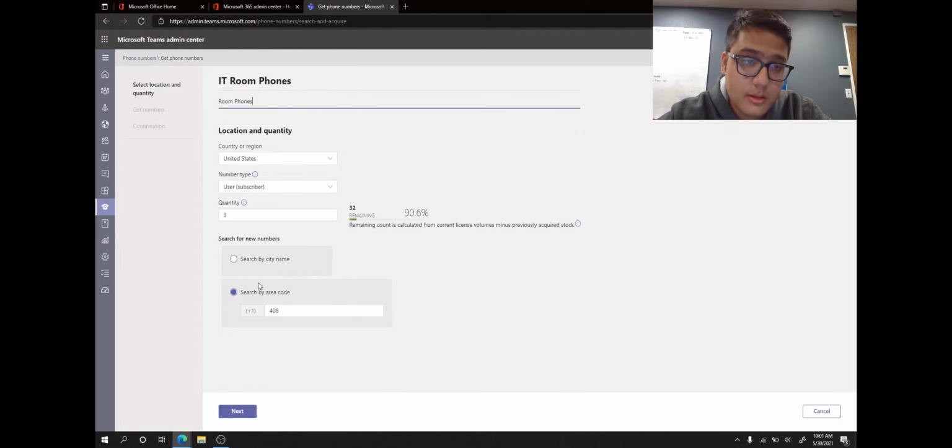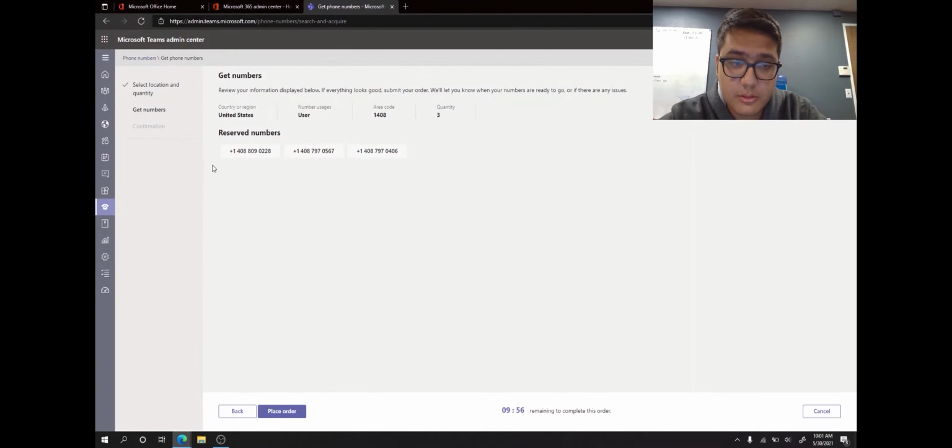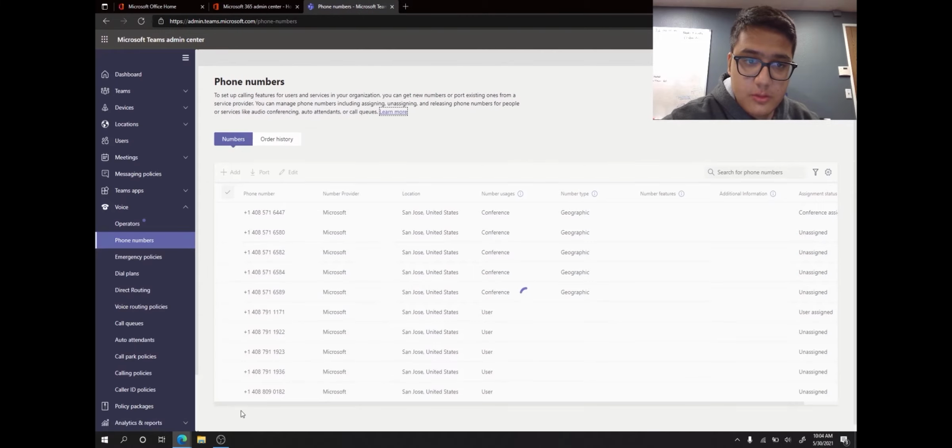So once you've put in your field information, your title, your description, your country or region, the number type, which is user, your quantity, how many phone numbers you want, and search by an available area code, or you can search by city name. Once that is all done, you can click next, and this is going to take a while, so be a little patient. And okay, here we go. You see the 3 phone numbers I got here, and now I can place order. And there we go. Your order has been placed, and now I can press finish, and our new phone numbers are going to appear here.